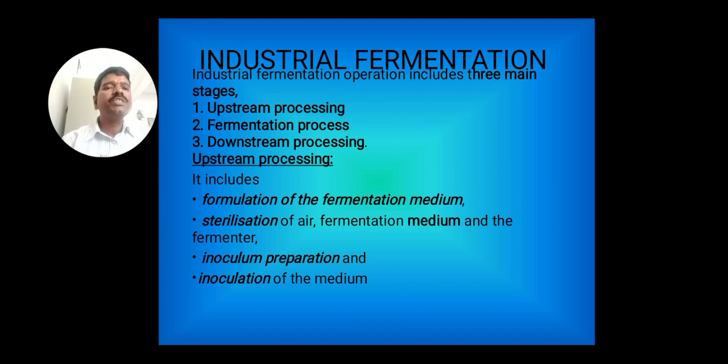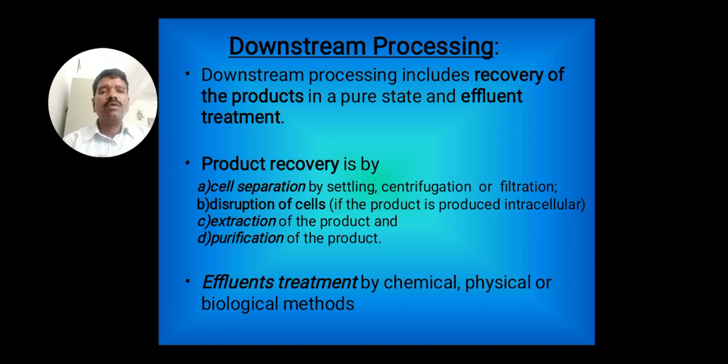Industrial fermentation operation includes three main stages: upstream processing, fermentation process, and downstream processing. Upstream processing includes formulation of the fermentation medium, sterilization of air, sterilization of fermentation medium, and the sterilization of the fermenter, inoculum preparation, and the inoculation of the medium. Downstream processing includes recovery of the products in a pure state and the effluent treatment.